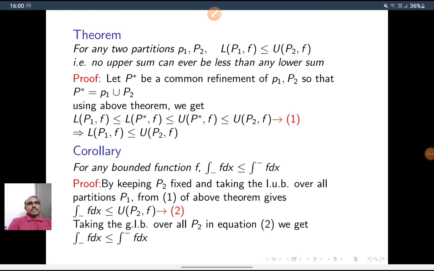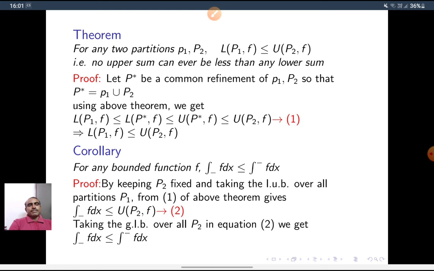For any two partitions P1 and P2, L(P1, f) is less than or equal to U(P2, f). That is nothing but: no upper sum can ever be less than any lower sum. Any upper sum is greater than or equal to any lower sum. Let P star be a common refinement of P1 and P2, so that P star is equal to P1 union P2. Using the above theorem, since P star is a refinement, L(P1, f) is less than or equal to L(P star, f), less than or equal to U(P star, f), less than or equal to U(P2, f). Therefore, L(P1, f) is less than or equal to U(P2, f).